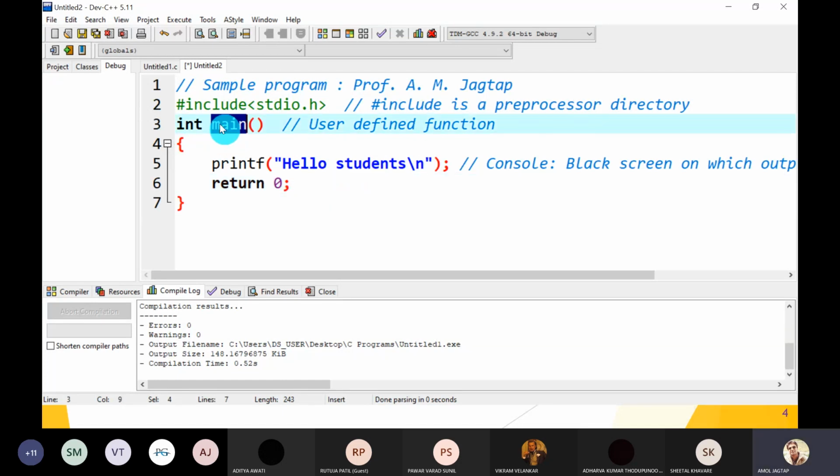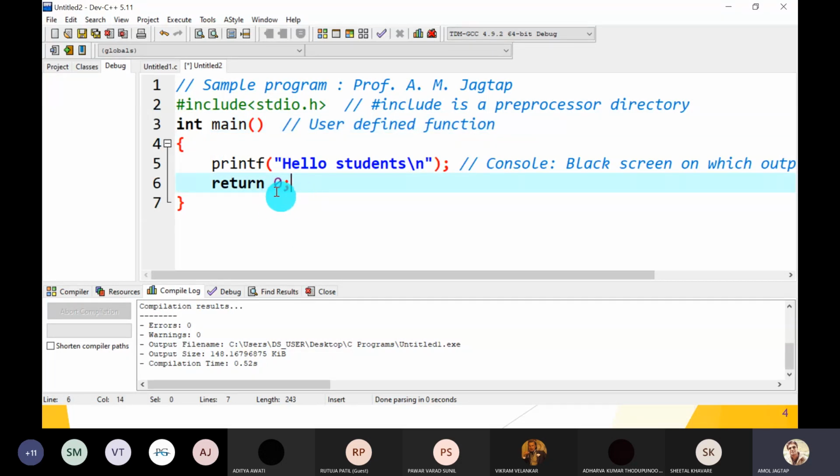Great. Why does the main function return 0? 0 means successful termination of the program, and any other non-zero value is considered unsuccessful completion of the program. So if a function has a return type, we have to return something. If it is integer, we have to return an integer value, that is 0.